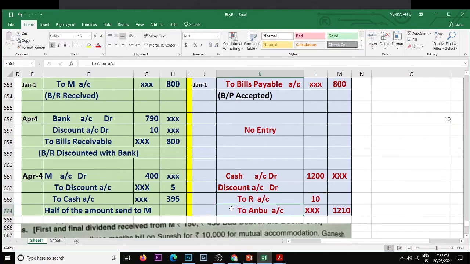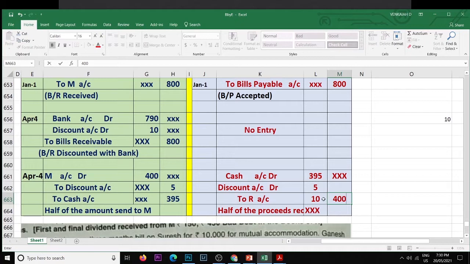Half of the proceeds received. So cash received is 395, discount is 5, the amount is 400.